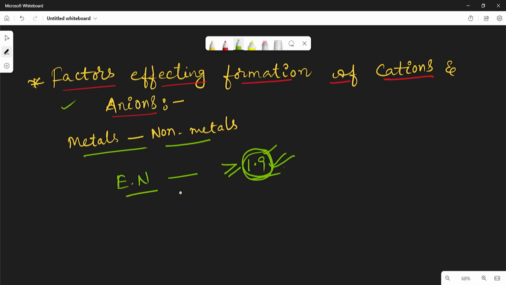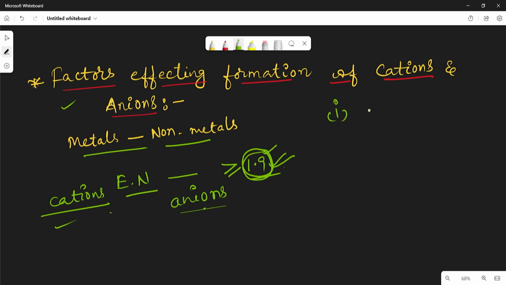For example, cations have a tendency to lose electrons, and anions have a tendency to gain electrons. These cations and anions depend on some factors. So let us see.